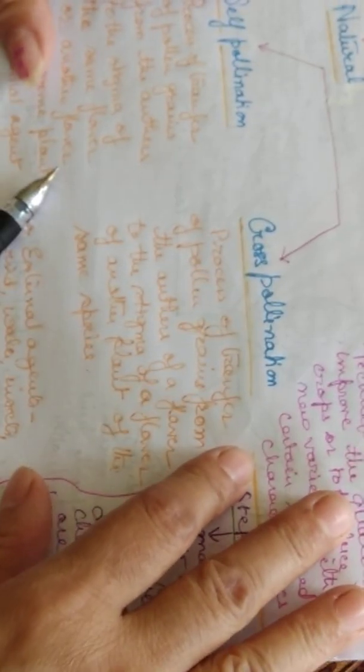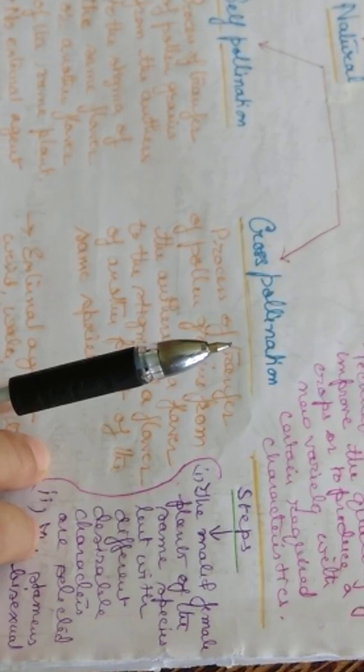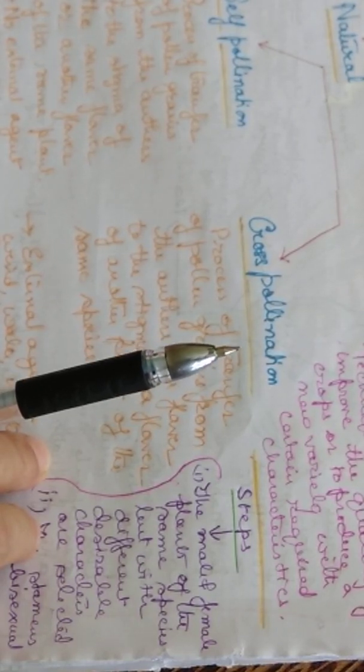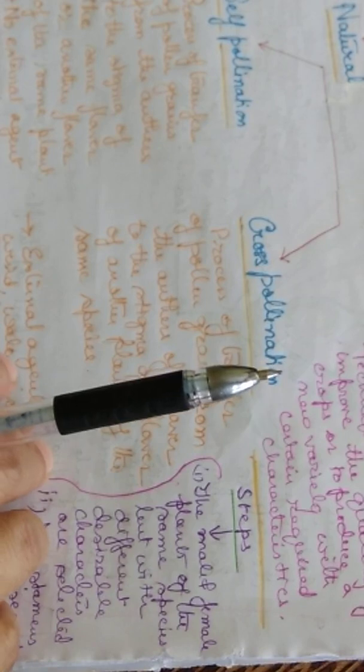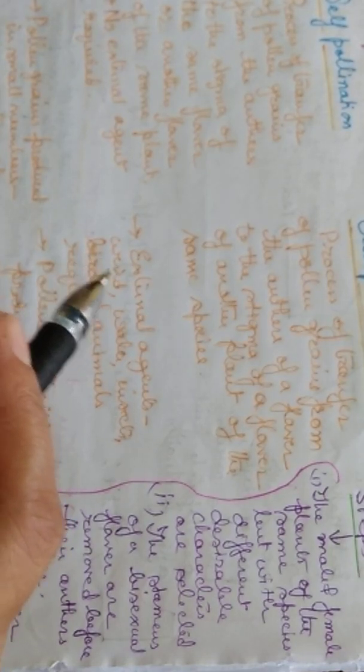Okay. So first let us come to self-pollination. What is self-pollination? Self-pollination is a process of transfer of the pollen grains from the anther to the stigma of the same flower or of another flower of the same plant. Here no external agent is required. Pollen grains produced in this case are in small quantities, as there is no wastage of the pollen grains, and flowers are not so attractive. Examples are pea, wheat and rice.